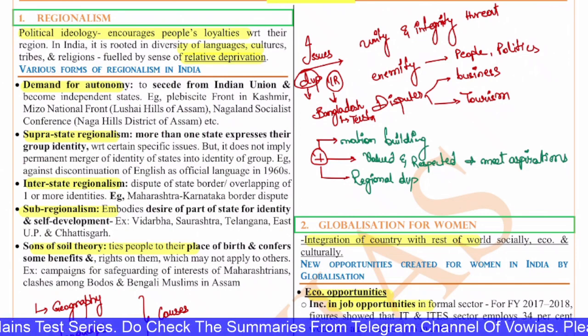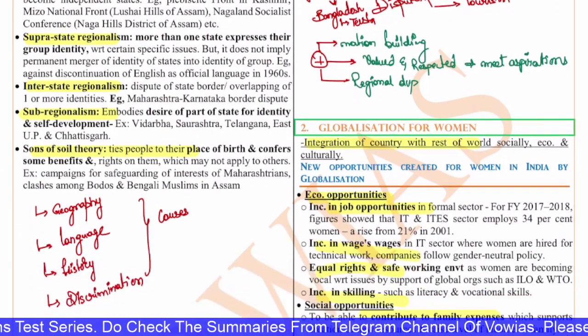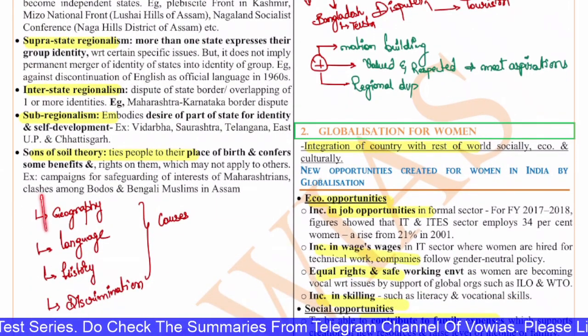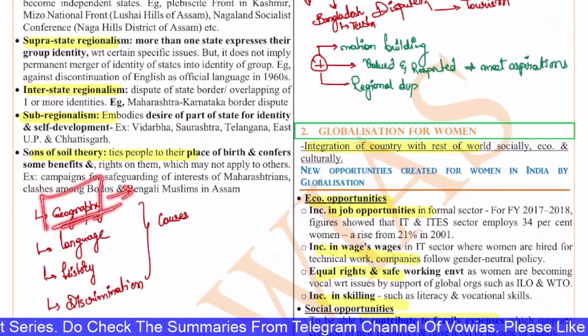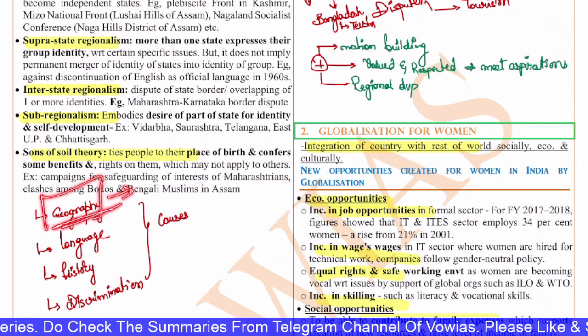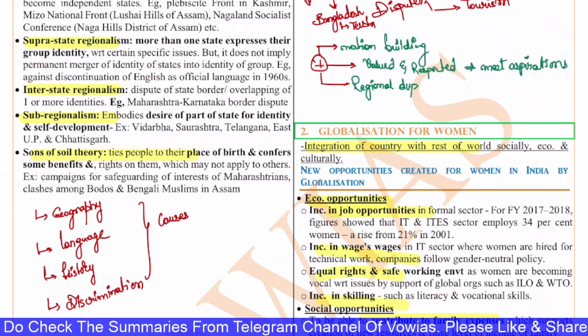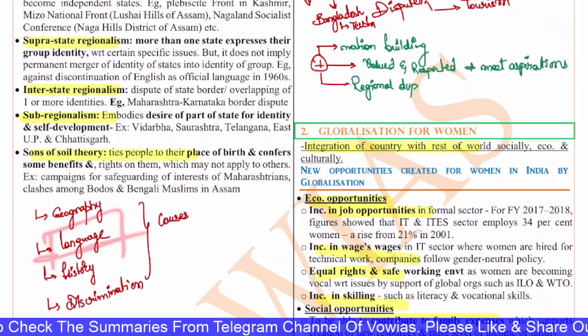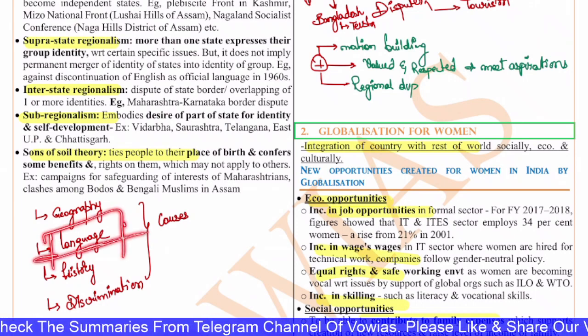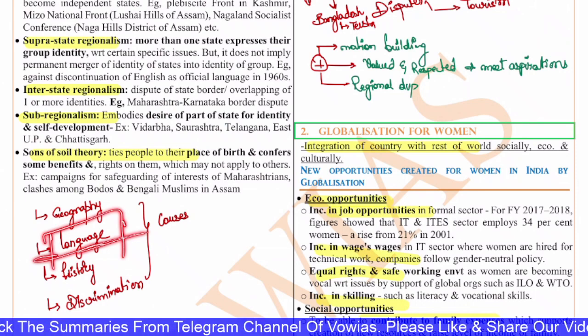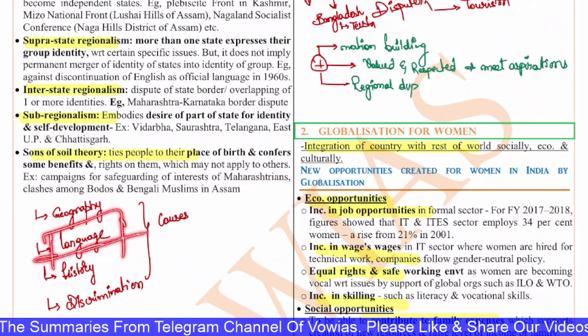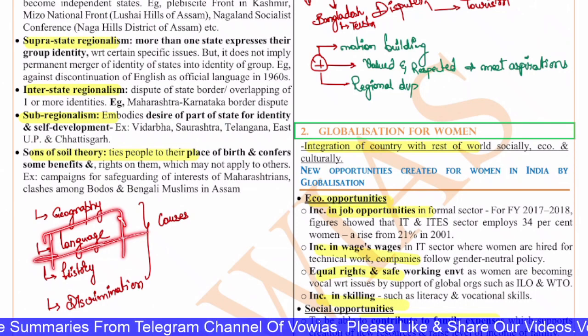Broadly, what are the causes of regionalism? Geography is one main cause. People who are born there tend to associate themselves with the geography; the son of soil theory actually comes under this. Next, language, which is a very sensitive issue. The anti-Hindi movements come under this.